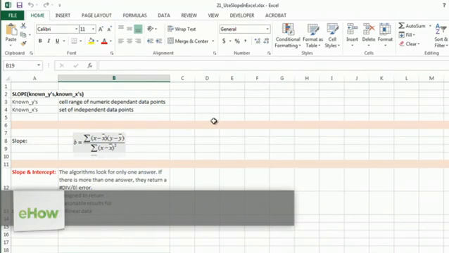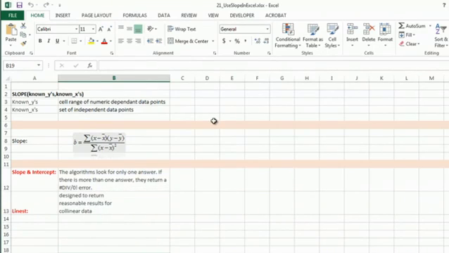So here I have a document for you, quickly defining a little bit of slope. So the key, though, to Excel is that SLOPE and INTERCEPT are looking for just one answer. If there's more than one answer, you're going to get an error, in which case you want to use LINEST. This is actually designed to return any reasonable data. So just an FYI if that's what you're running into.